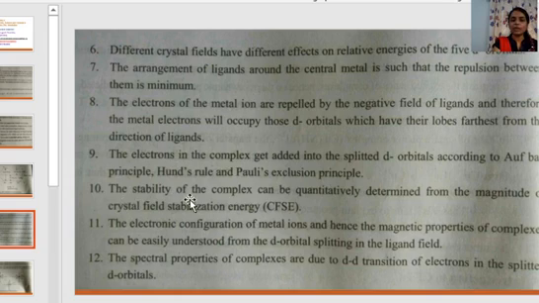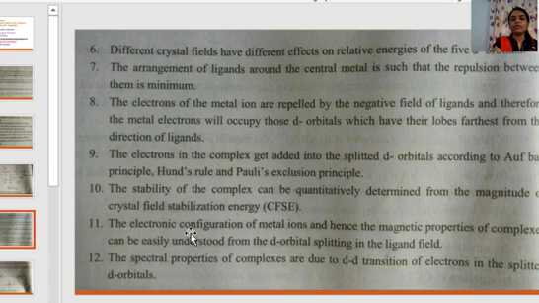The stability of the complex can be quantitatively determined from the magnitude of crystal field stabilization energy. The value of crystal field stabilization energy will help us to determine whether the complex is stable or unstable. The higher the value of crystal field stabilization energy, the more stable the complex.